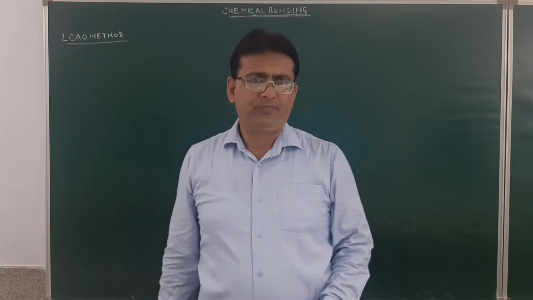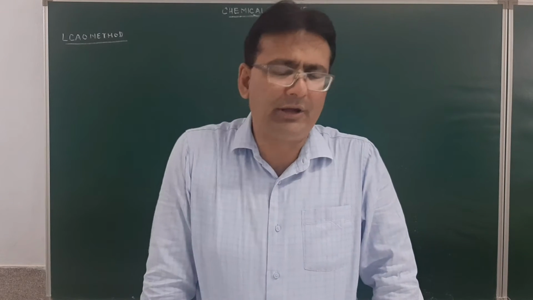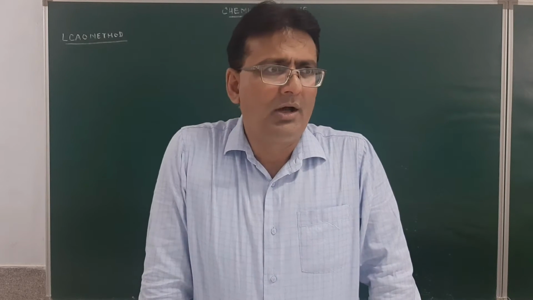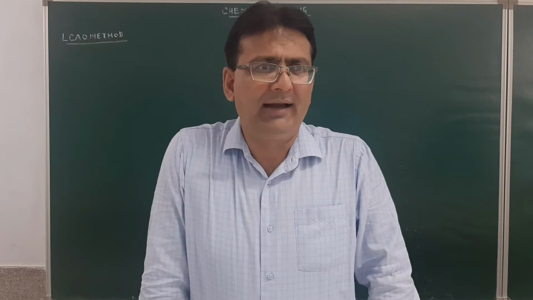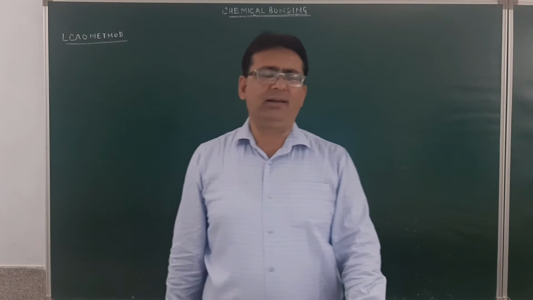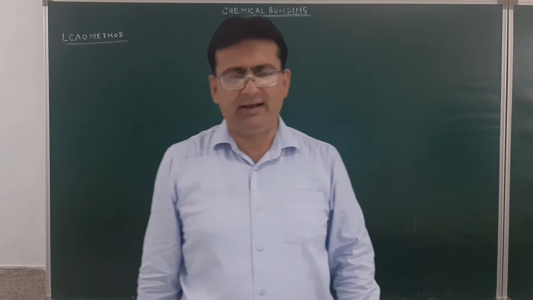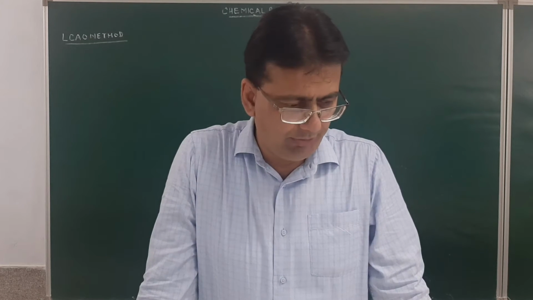Good morning, students. As you know, in part A of this lecture on linear combination of atomic orbitals, I discussed with you that the combination of atomic orbitals may occur either by addition or by subtraction. By addition, they result in the formation of a molecular orbital called a bonding molecular orbital, and by subtraction, they result in the formation of an anti-bonding molecular orbital.